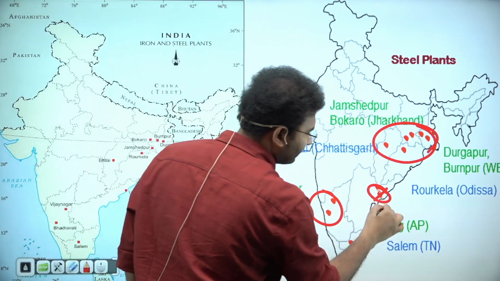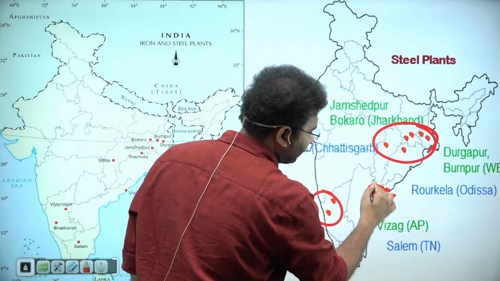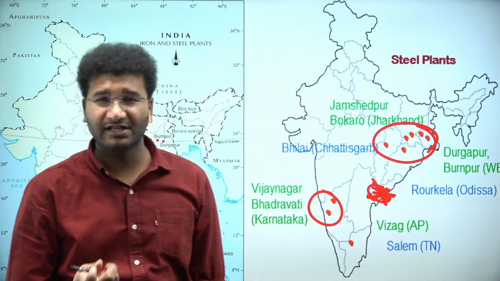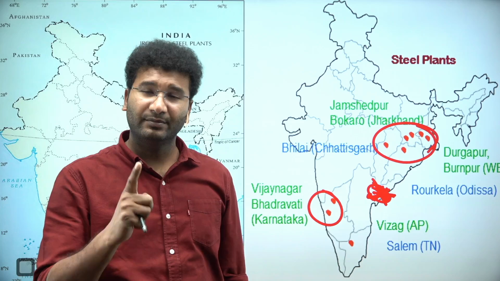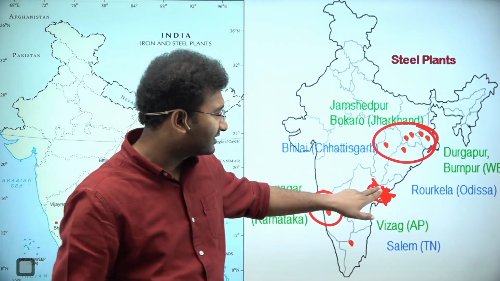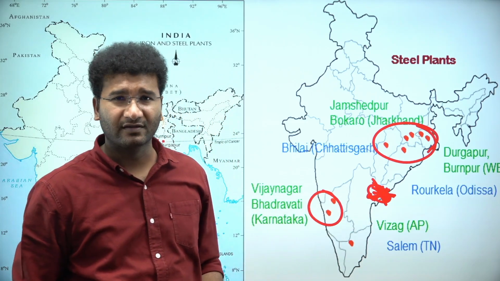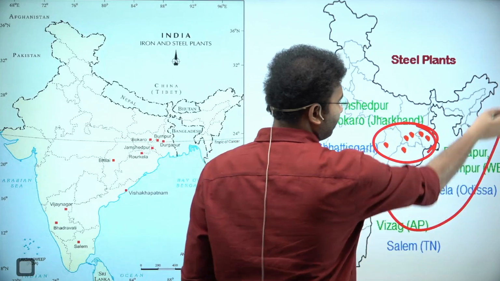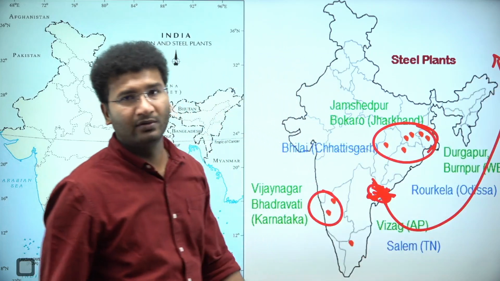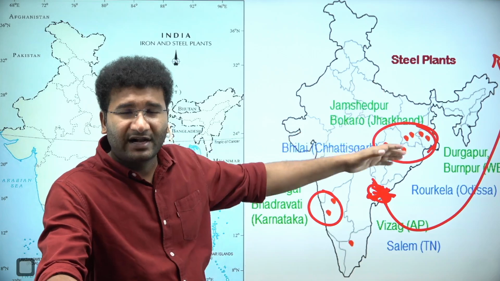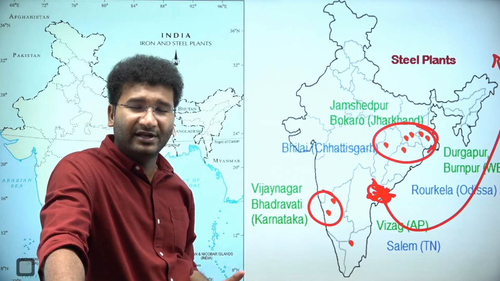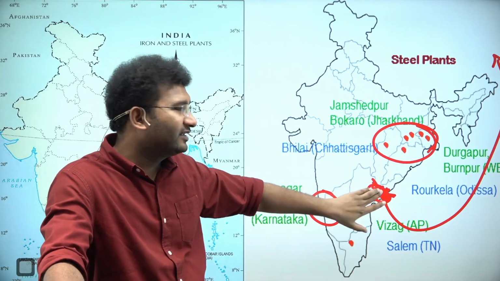Except for Vishakhapatnam, this is an exception. Vishakhapatnam steel plant was set up in the year 1990. There is no raw material present here, and the only reason it is established is that we wanted to export to the Japanese area. We had a contract that we'll be exporting the steel. That's why the steel plant is set up.